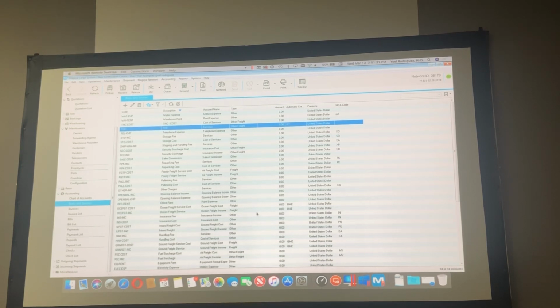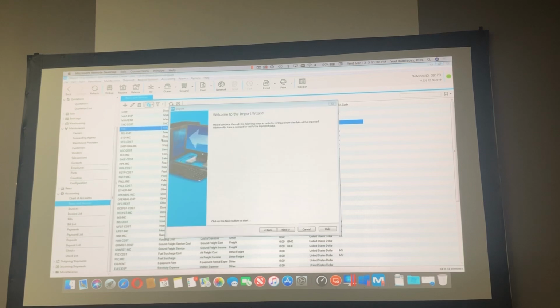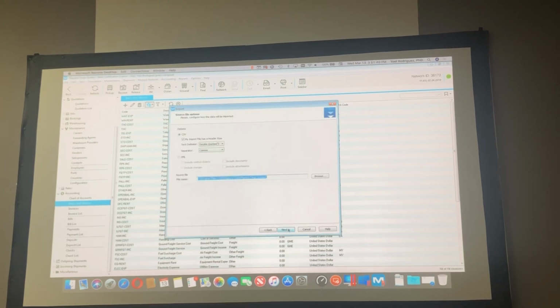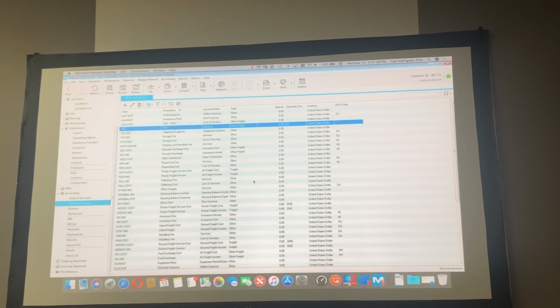And again, that list here, you can import from Excel too. You have that option, import, next. When I finish, I'm going to show you some import process too, okay? So that is about the chart of accounts and the items and services. Is that clear for you?